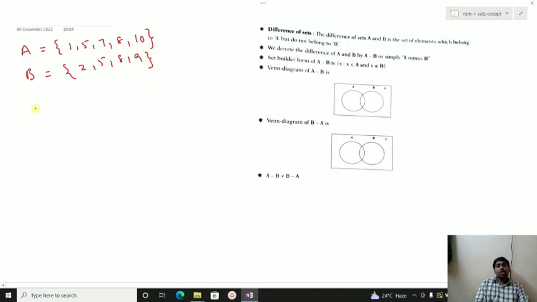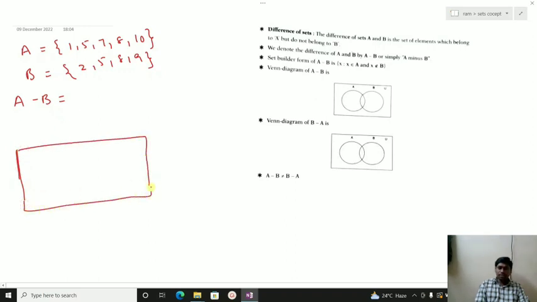If you want to perform A minus B, you can understand it first with a Venn diagram, by removing B from A. Here 5 and 8 are common; the rest of the elements are 1, 7 and 10 in A, and 2 and 9 in B.